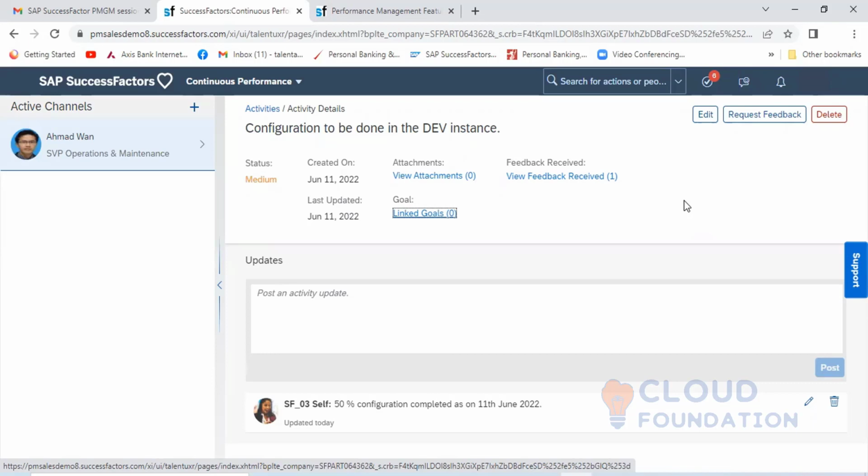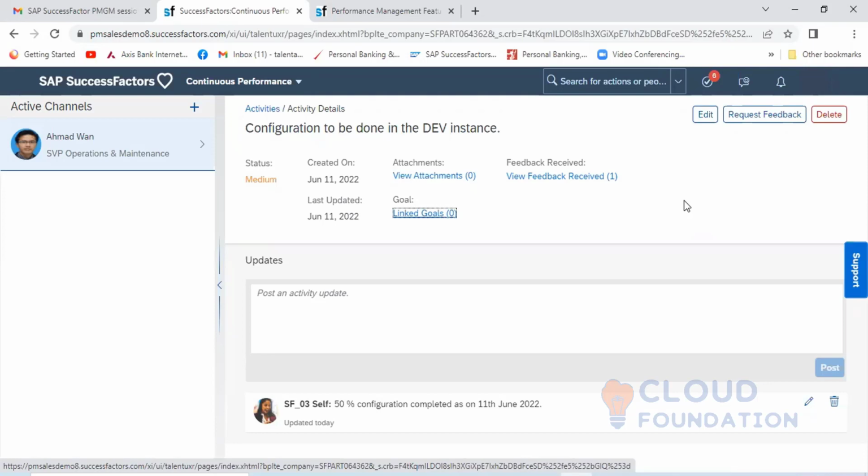Feedback has three sections again: received feedback, feedback sent, and feedback given. In received feedback, you can see what feedback has been received. Under feedback given, the manager can give the feedback, or the manager can request any other resource to give the feedback. Apart from that, you can see request feedback and given feedback, and the feedback which has been sent. That is coming under the feedback section.